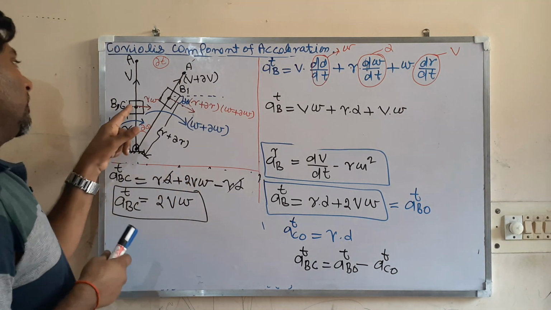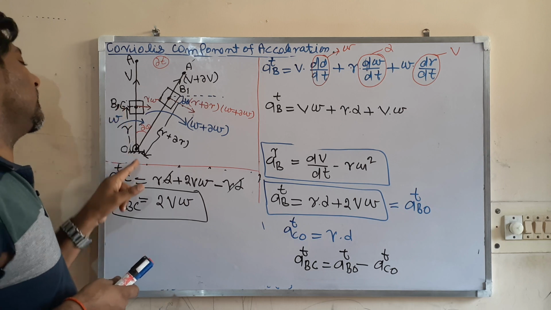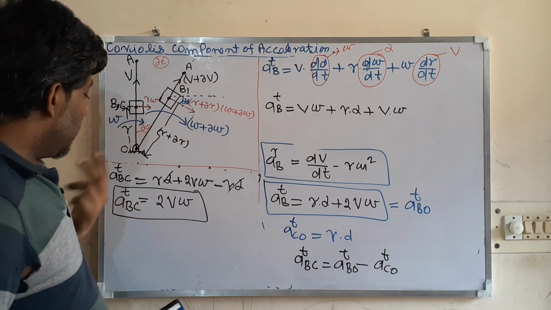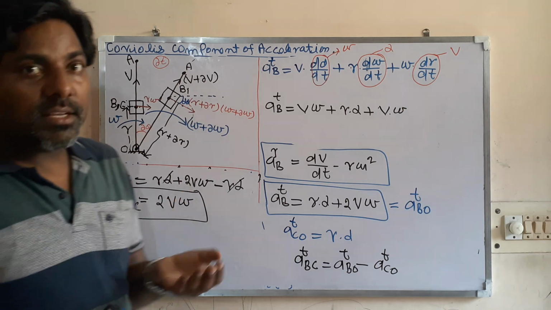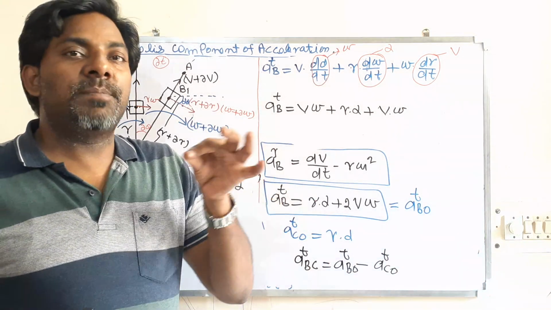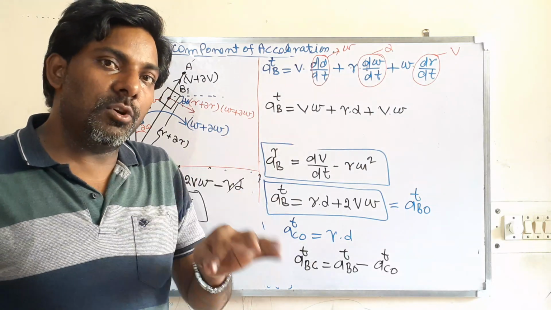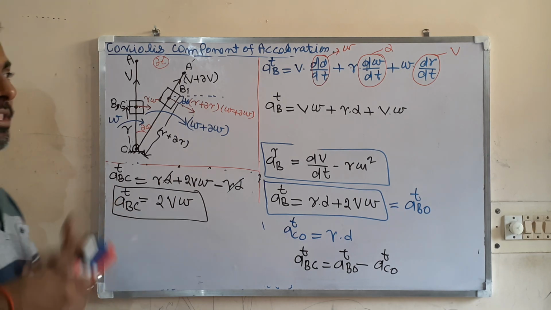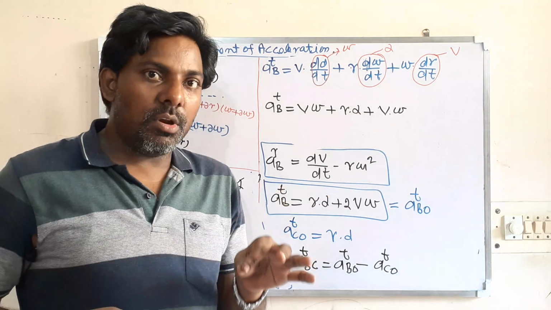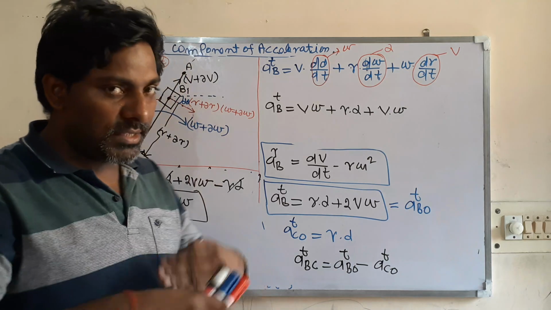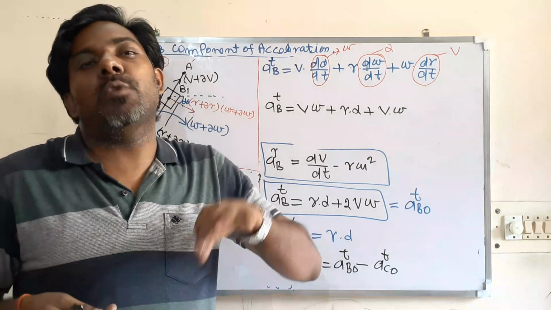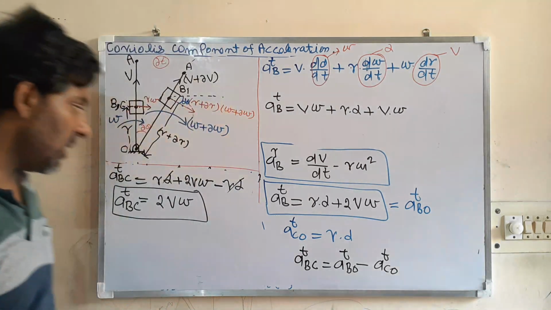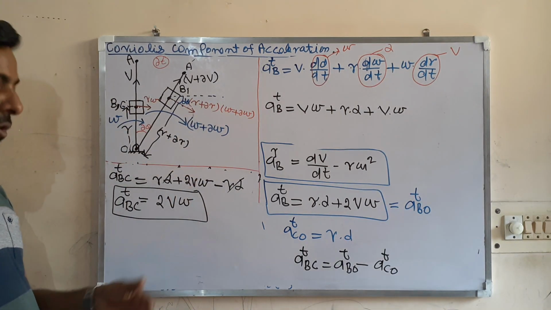Point B is on the slider and point C is on the slotted bar. So the Coriolis component of acceleration is the tangential acceleration of point B with respect to C, or C with respect to B. The tangential acceleration of the slider with respect to any point on the slotted bar is known as the Coriolis component of acceleration, and its value is given by 2V omega.